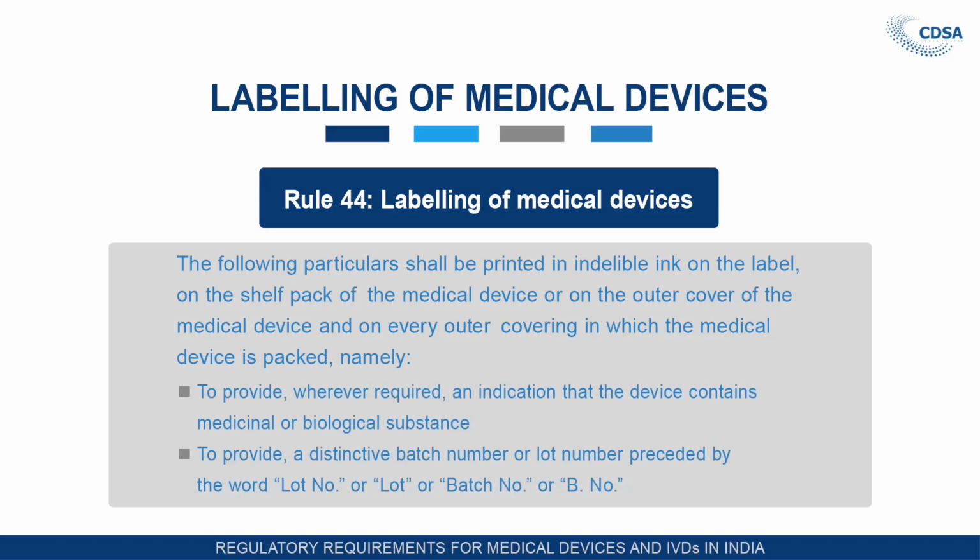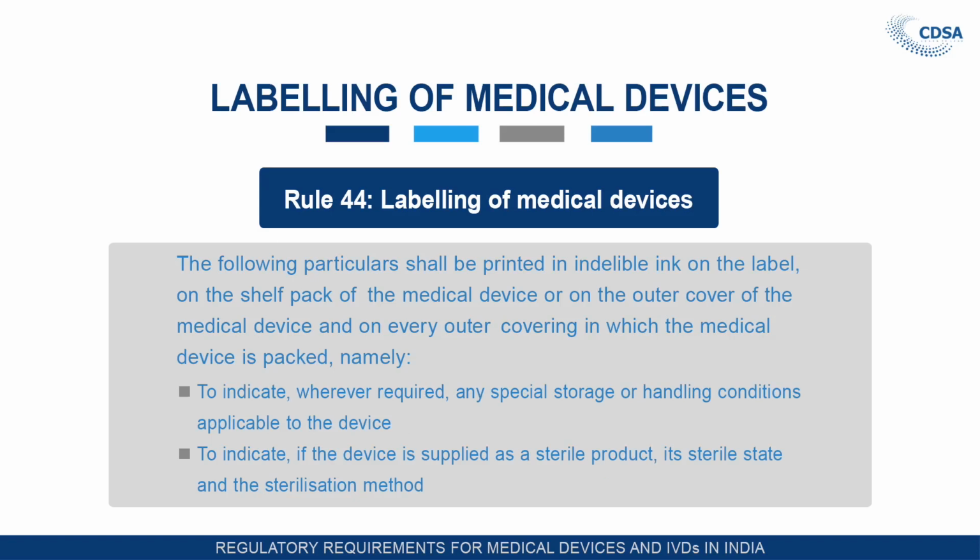To provide, wherever required, the indication that the device contains medicinal or biological substances; if so, the information has to be mentioned on the label of the product. To provide a distinct batch number or lot number preceded by the words lot number, lot or batch number, or B dot and No dot; this information they have to mention on the label of the product.